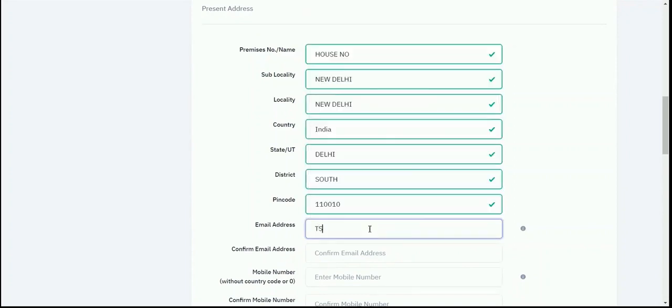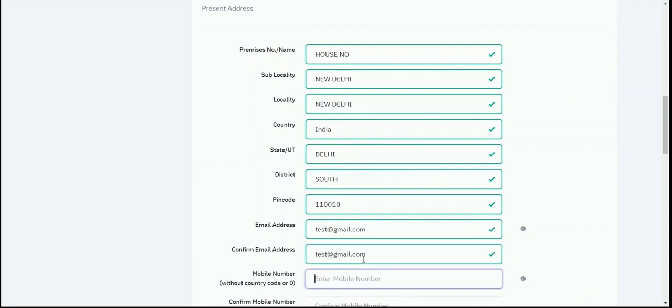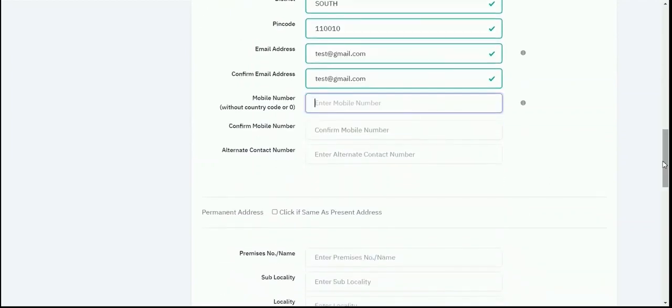and then you need to enter your email address, which should be correct and validated. Then you need to confirm your email address by re-entering it in this particular field. Then you need to write your mobile number, and you should make sure that the mobile number you are entering is correct and active for the OTPs.